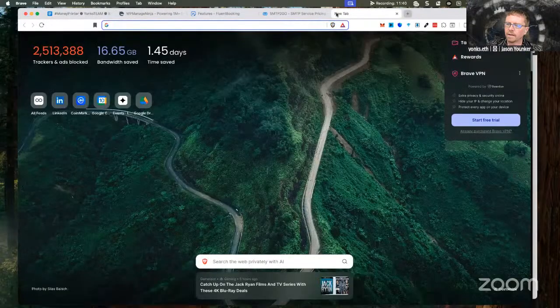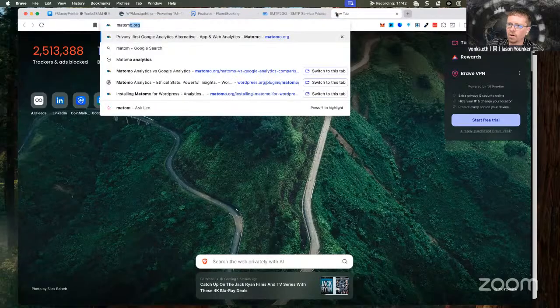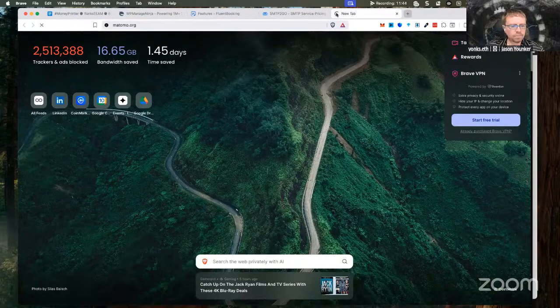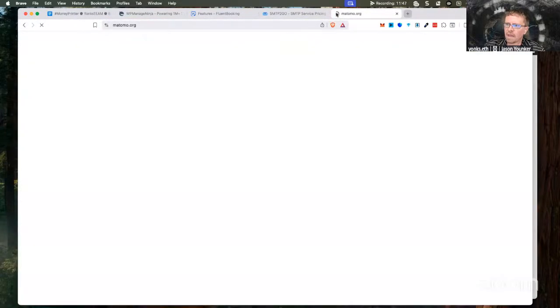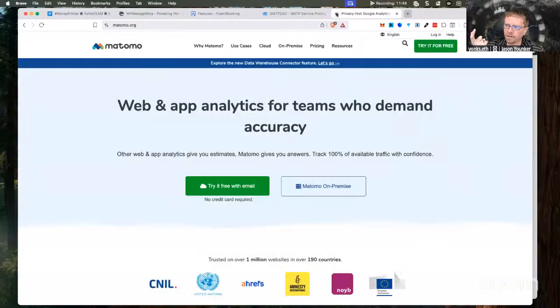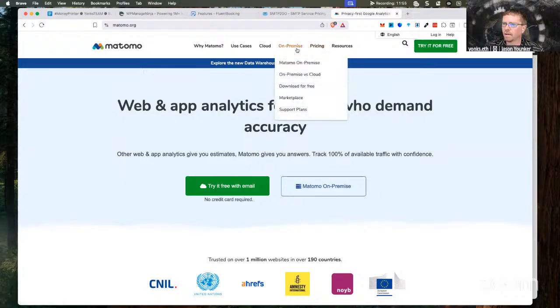And let's see, matomo.org. And this is an alternative to privacy first Google Analytics. And let me do a, let's see, on premise versus cloud. Let me see the pricing.